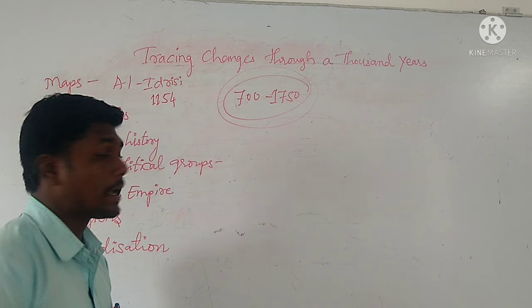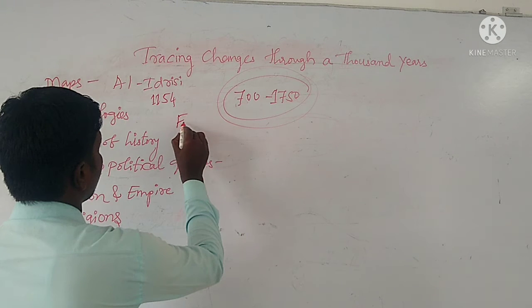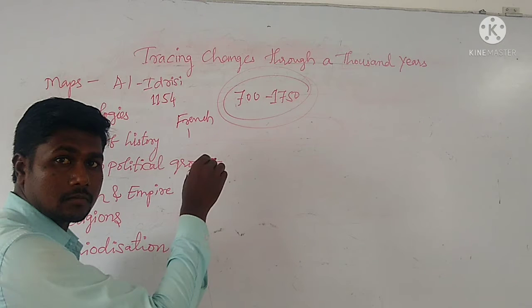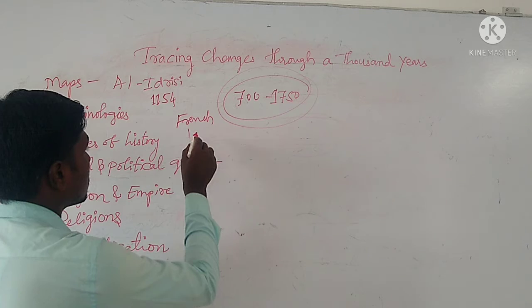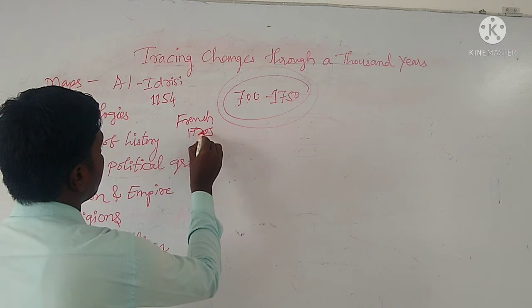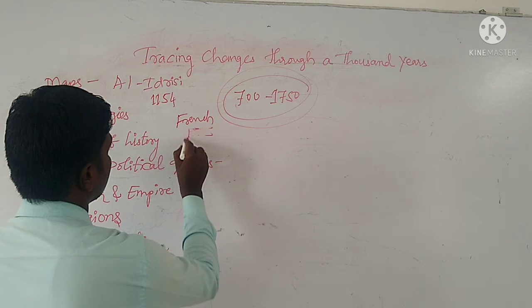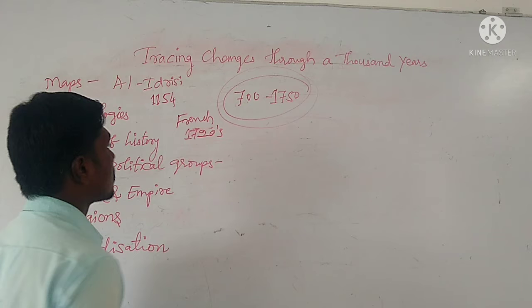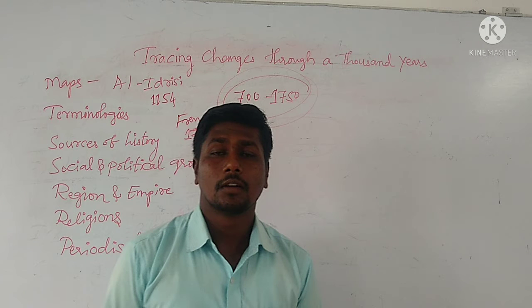The next map I told you about was drawn by a French cartographer in the 1720s.